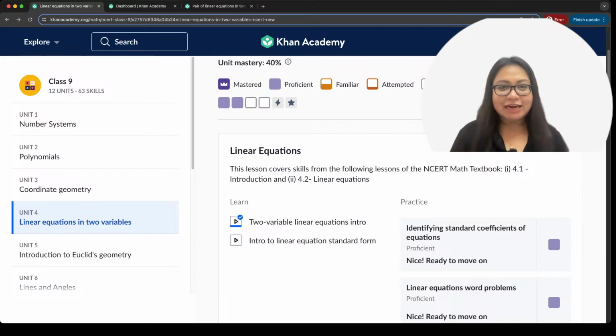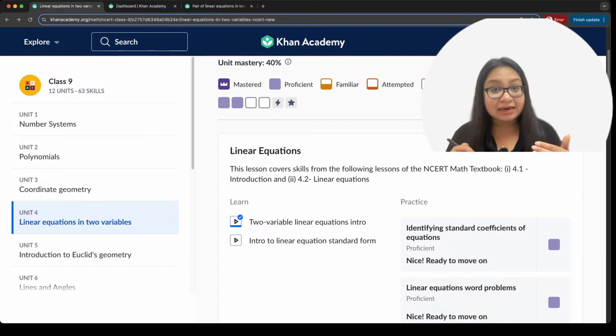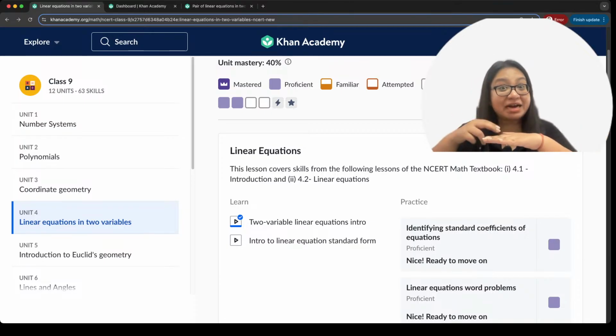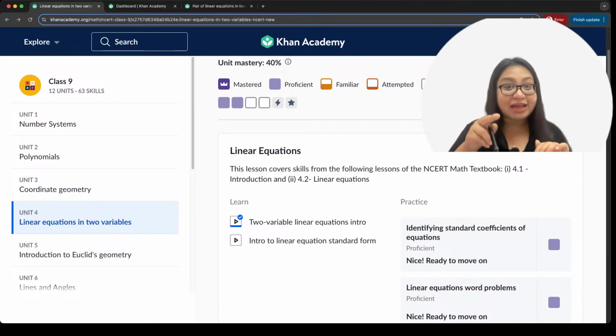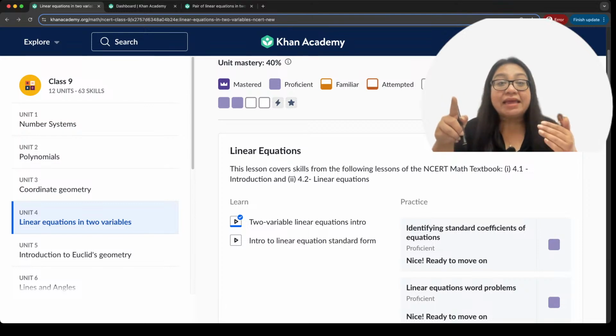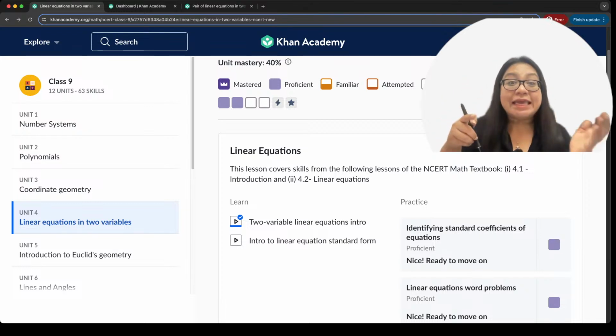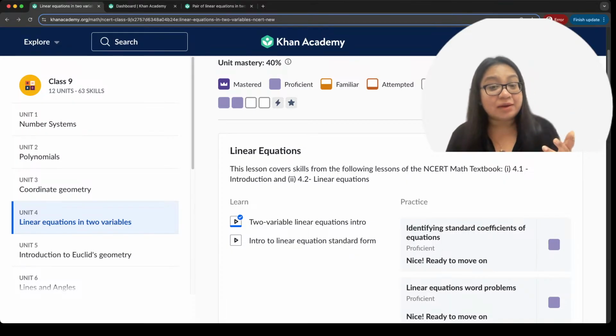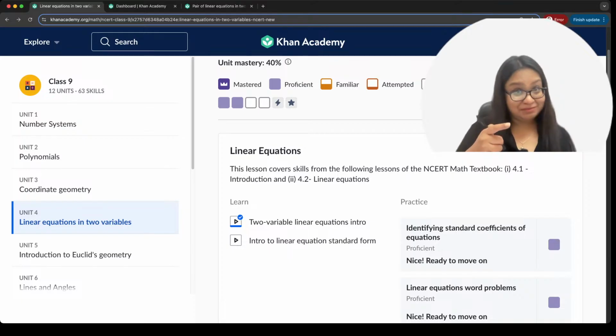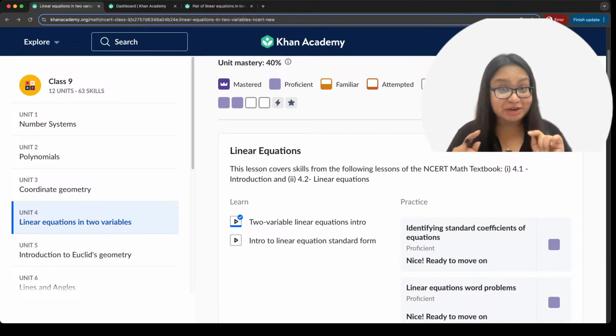Yes, very good. Now, once you understand the basics that a linear equation in only x and y is a straight line in the xy plane, you will understand what builds on top of that, which is that a linear equation in three variables, x, y, and z, will be a straight line in space, right? And then you will be able to figure out which plane the linear equation is actually in, which we do in 11th grade, don't we? Coordinate geometry. All right, 3D geometry to be specific.